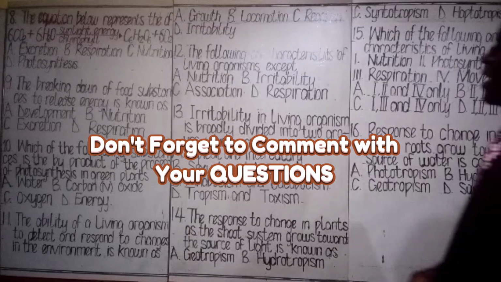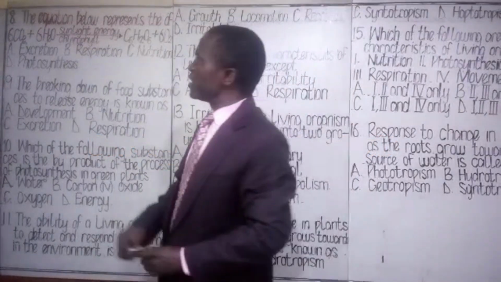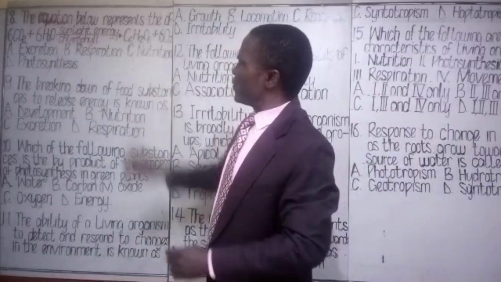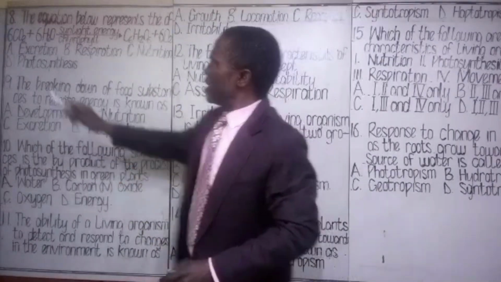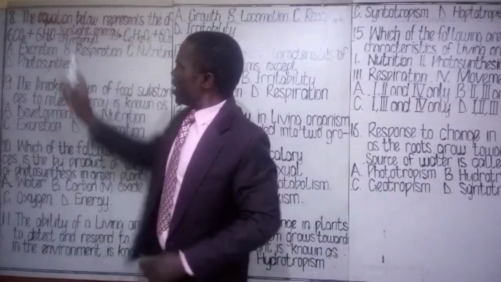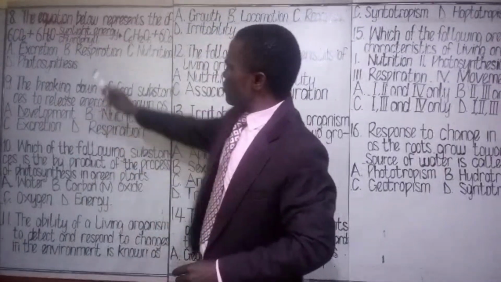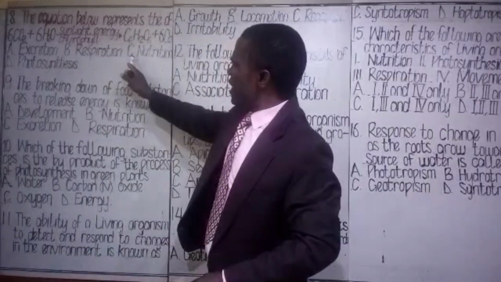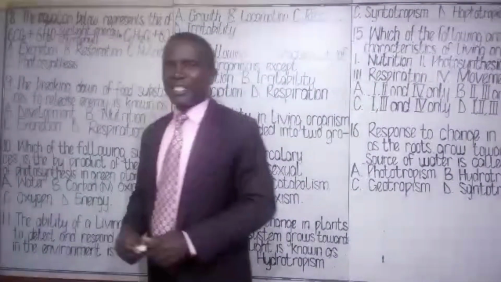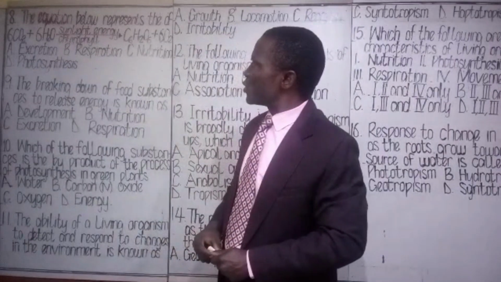Now, class assessment 8. The question says the equation below represents the process of dash. Here is the equation. Option A. Excretion. Option B. Respiration. Option C. Nutrition. Option D. Photosynthesis. You choose the most appropriate option out of those ones.